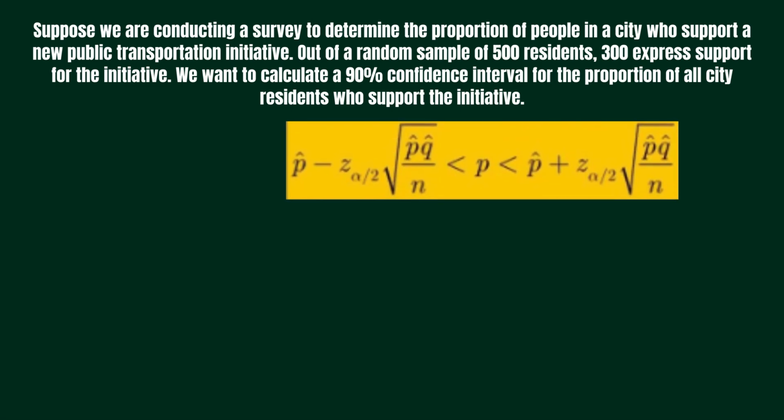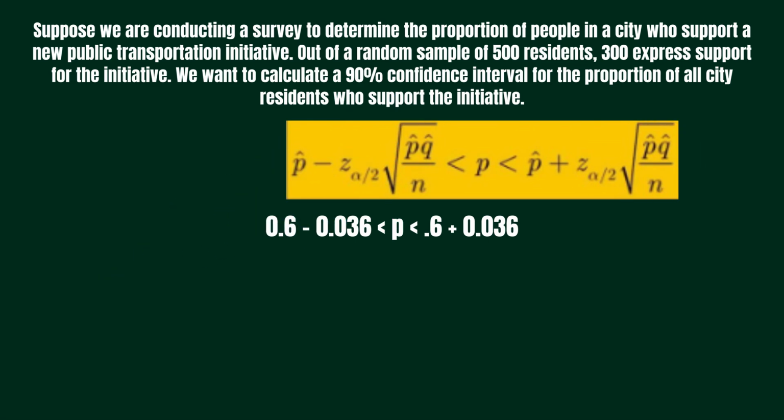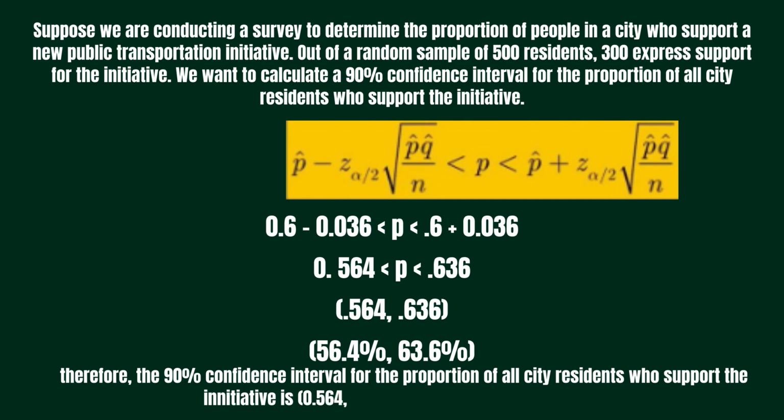Going back to our formula, for the lower limit, the sample proportion, or p hat, is 0.6 minus the margin of error of 0.036, and for the upper limit we have 0.6 plus 0.036, so we have 0.564 for the lower limit and 0.636 for the upper limit. Therefore, the 90% confidence interval for the proportion of all city residents who support the initiative is 0.564 to 0.636, or from 56.4% up to 63.6%.